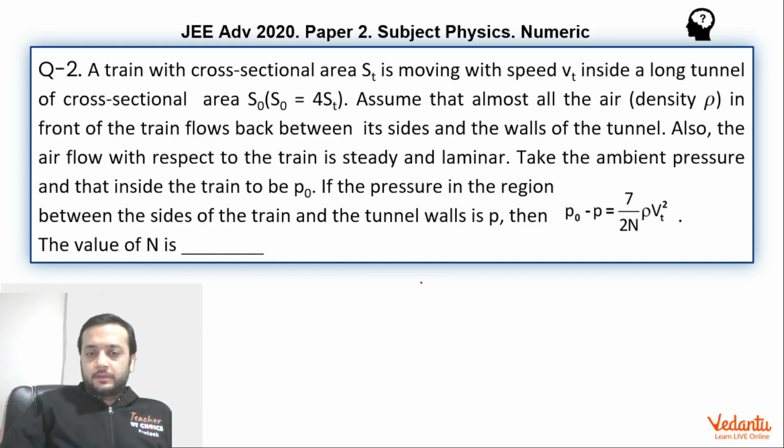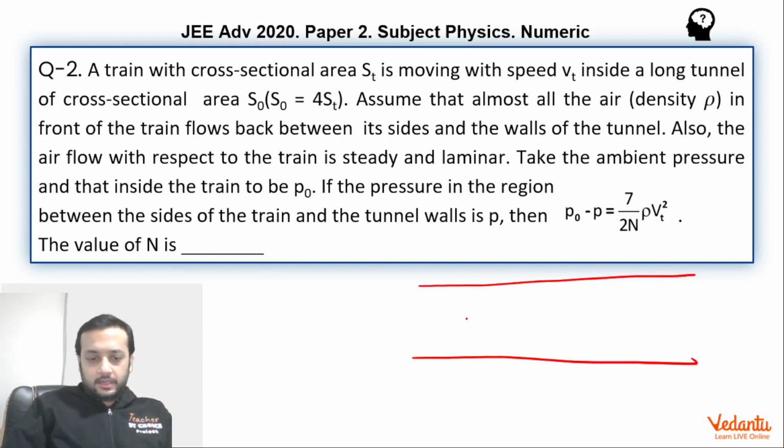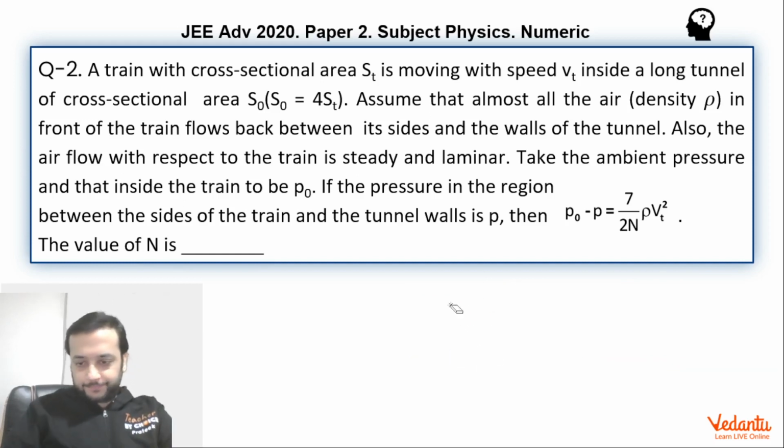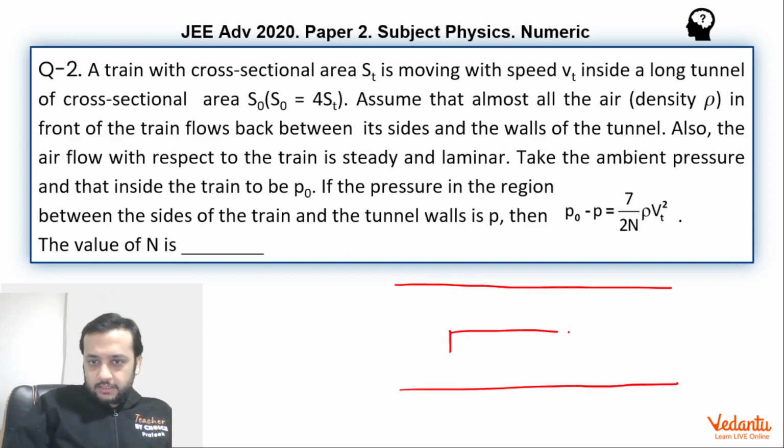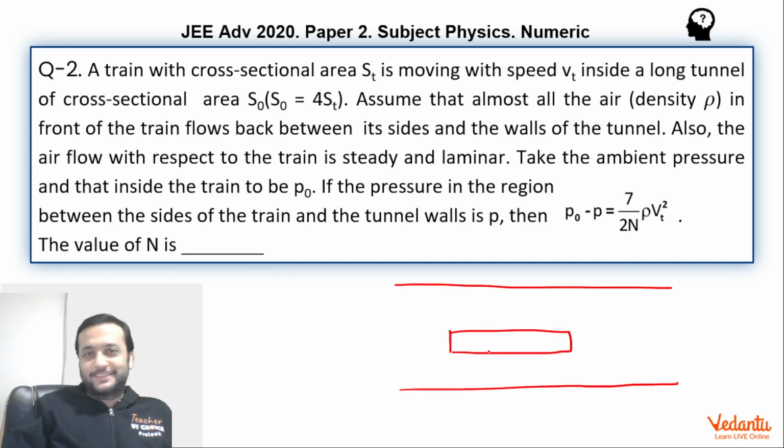There's a long tunnel, let me draw a better figure. So this is a long tunnel through which a train is moving in the right direction. Of course, the train will be moving on the ground; I'm just drawing the figure for illustrative purposes. So the speed of the train is V.